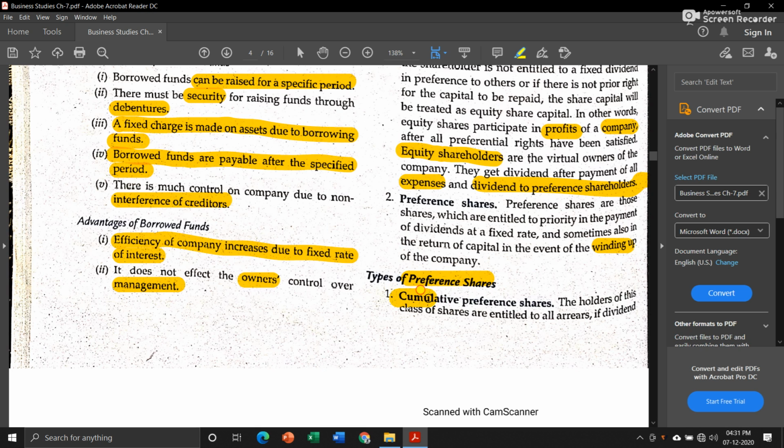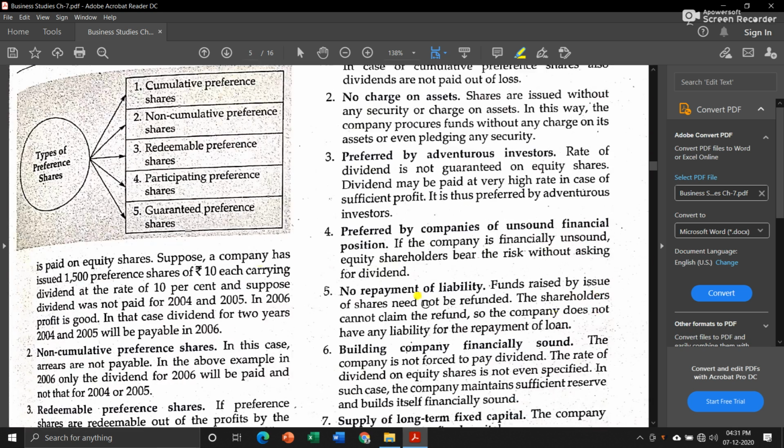The first one is cumulative preference shares. The holders of this class of shares are entitled to all arrears if dividend is paid on equity shares. Let's understand through an example. A company has issued 1500 preference shares of rupees 10 each, carrying dividend at the rate of 10%, and suppose dividend was not paid for 2004 and 2005.